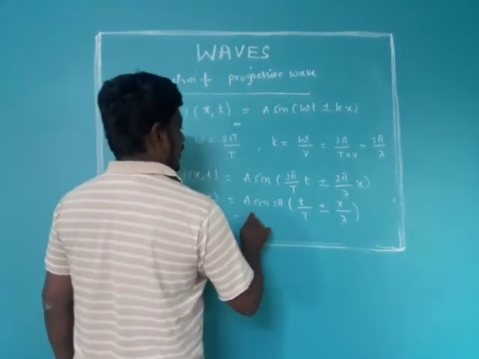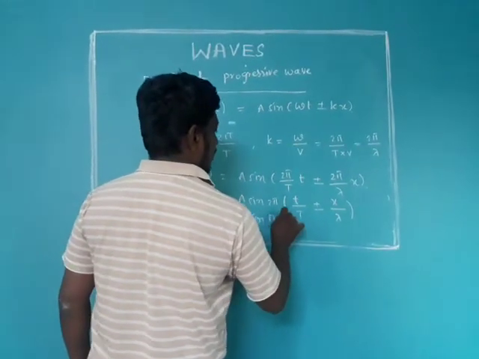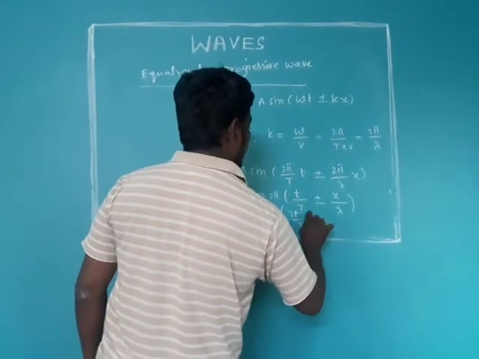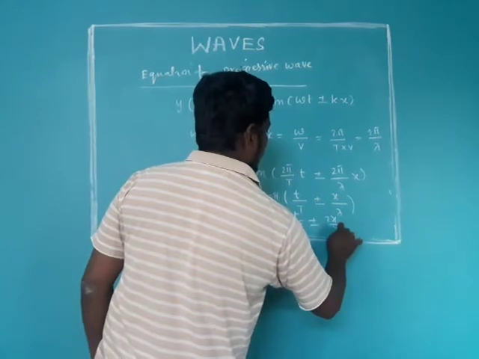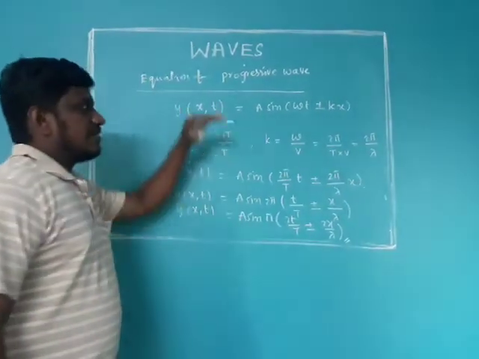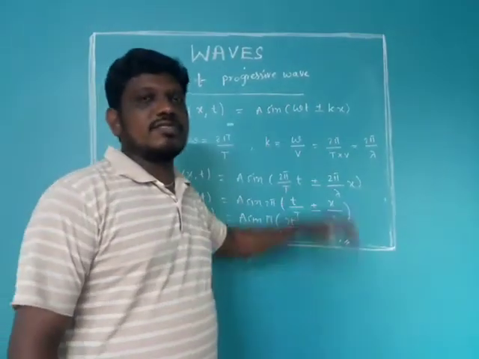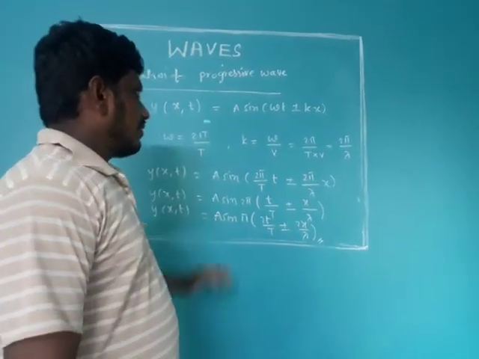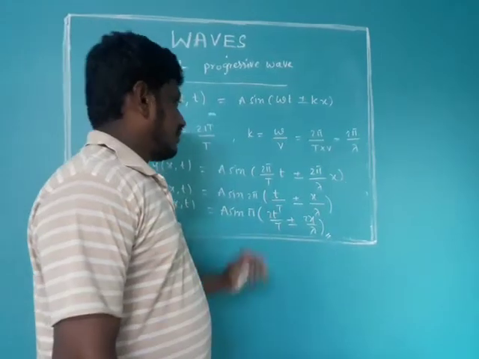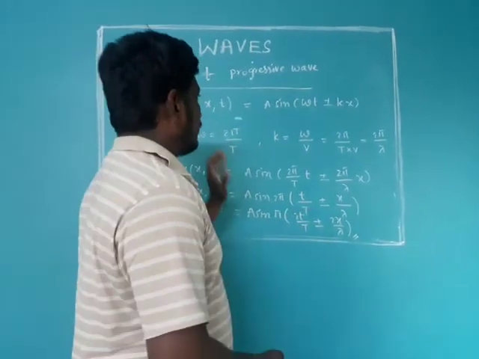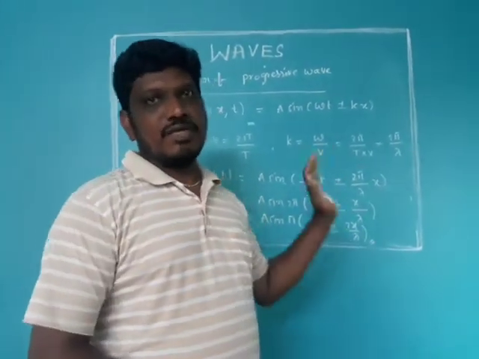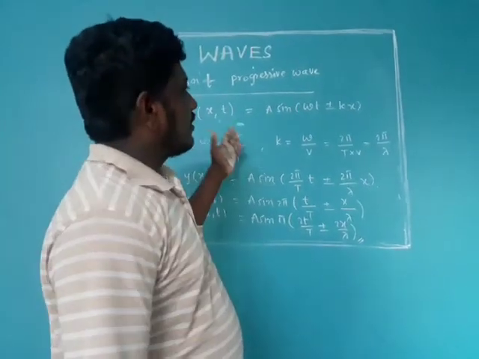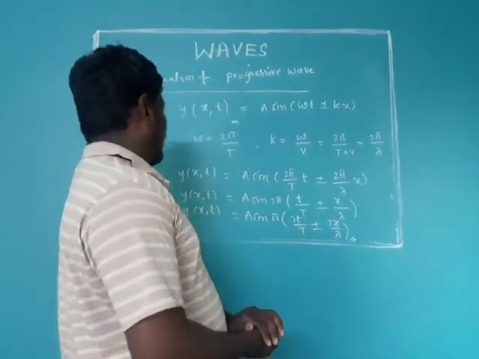So a sin pi, 2t by capital T plus or minus 2x by lambda. These are all different forms of progressive wave equations. Remember all the forms, each and every equation is important for problems. If we know this progressive wave equation very well, then you can solve the problems easily.